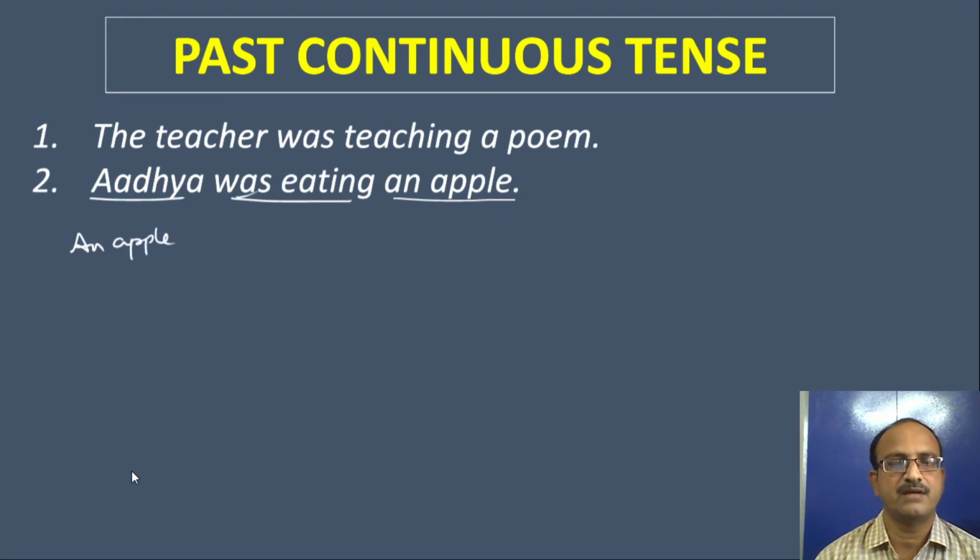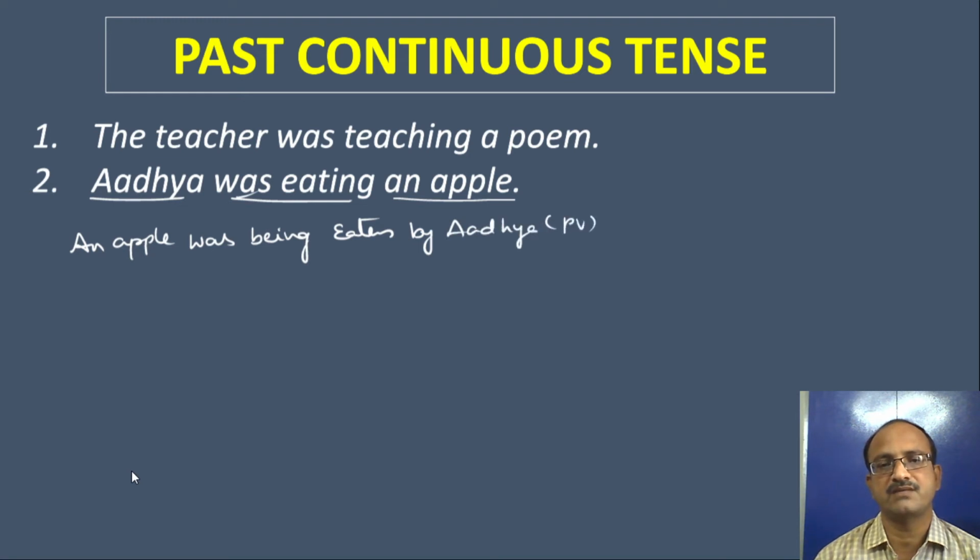So next one, either was or were. Apple is singular, so an apple was being eaten by Adya. This is the passive voice for this. So students, you please practice them. Okay. This is the past continuous tense.